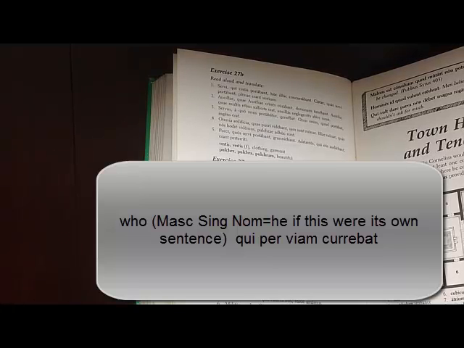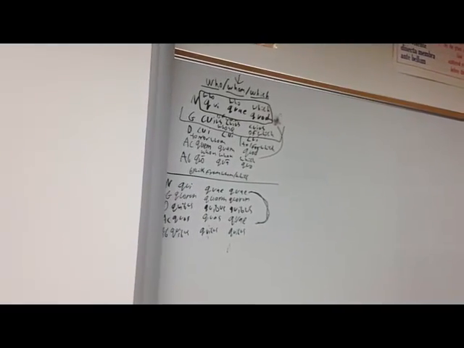So who has to be the same gender and number as homo, right? Homo, masculine singular. And the case is determined by correbat. In this case, it happens to be the same as homo. So it's qui: homo, qui per viam correbat, ad terram cecidit. Because, let's look back at our chart. Gender, number, and case. Gender, masculine. Number, singular. Case, nominative, qui. I hope no one's too dizzy from that. I'm a little dizzy.